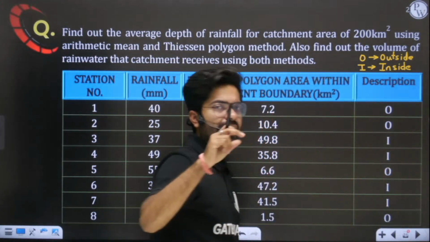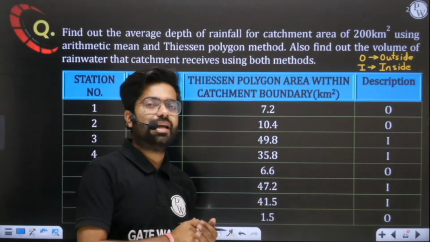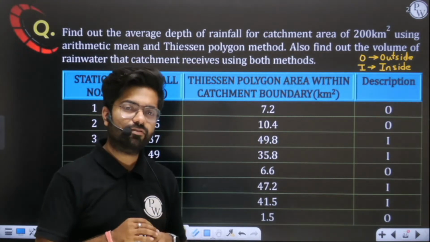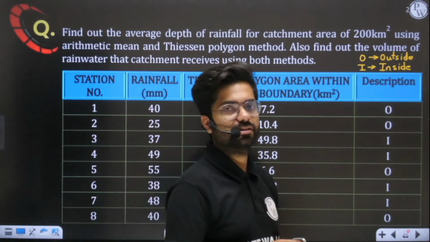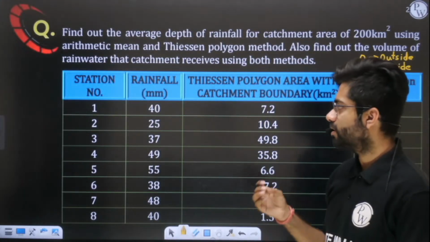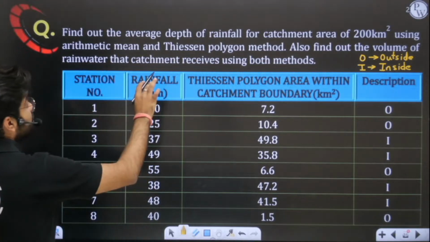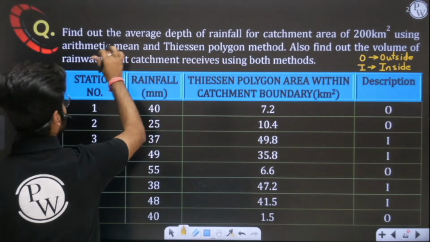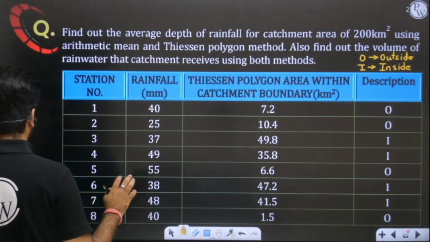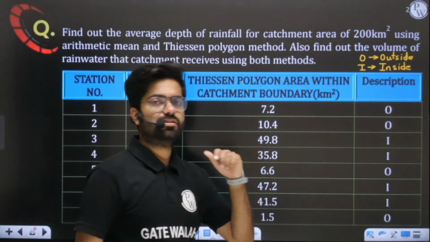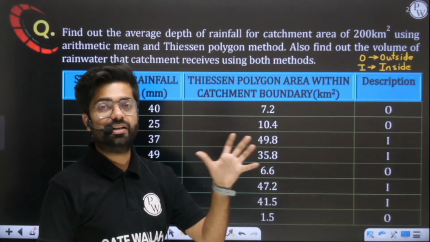Sir, if some rain gauges are inside the catchment area and some rain gauges are outside the catchment area, will it make any difference? That I will tell you later, but first let us find the average depth of rainfall using both the methods. First let us find it out, then I will explain whether this outside and inside thing will make any difference or not.